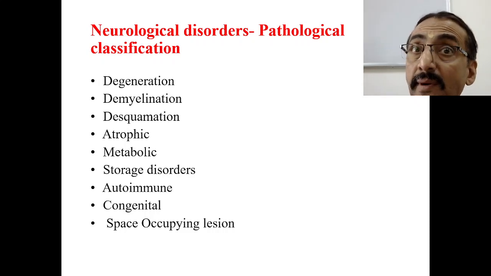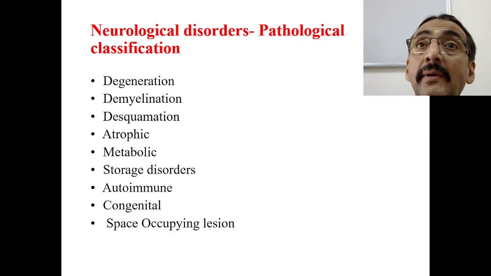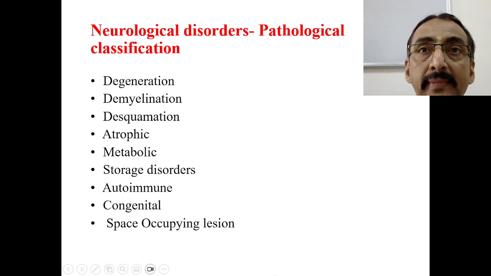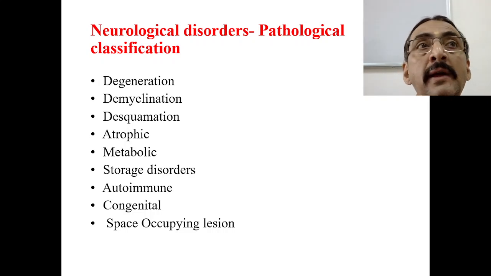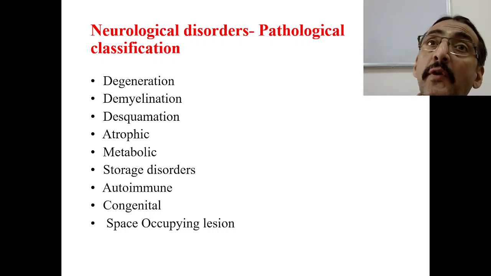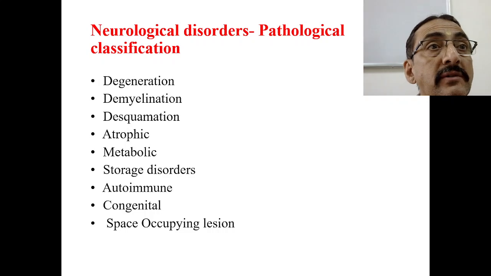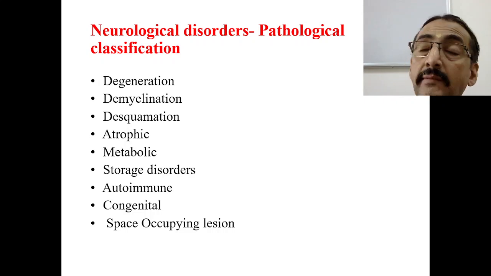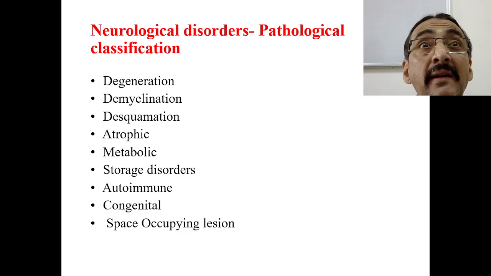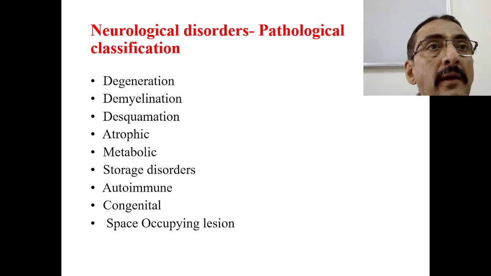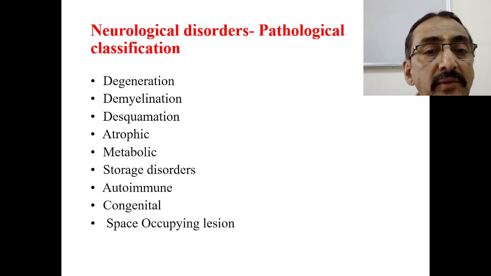Whether it is an autoimmune problem, for example myasthenia gravis, multiple sclerosis, Guillain-Barré syndrome. Then whether it is congenital; many times neurological problems are because of congenital problems: Arnold-Chiari malformation, Dandy-Walker, hydrocephalus, communicating and non-communicating type, and other congenital malformations related to the brain, such as the corpus callosum being absent. So then the approach will differ, isn't it? Your approach will differ.